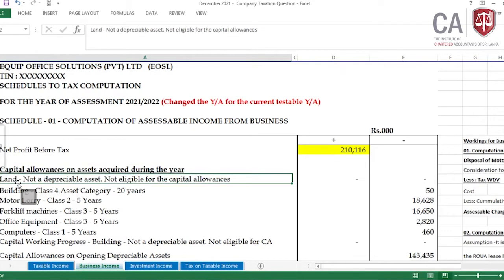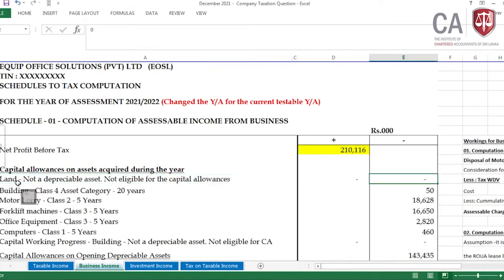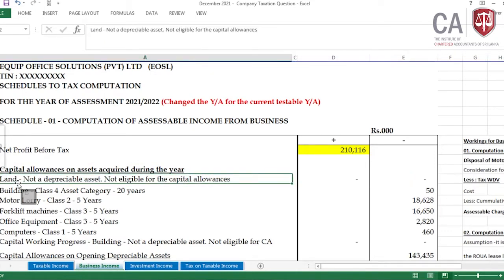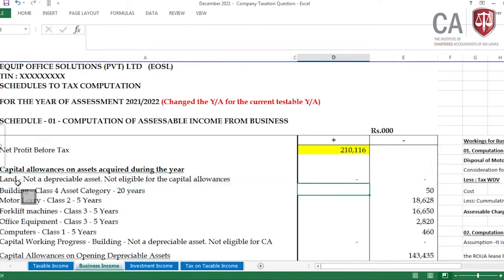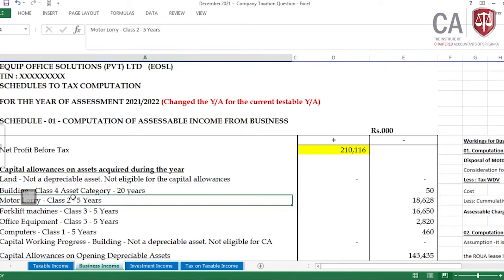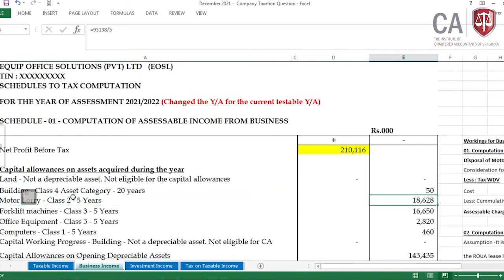Land is not a depreciable asset, so it is not eligible for the capital allowances; nothing is given. Building is a class 4 asset category with 20 years, so 1000 divided by 20. Then the classes I have given for your explanation. Then the motor lorry is a class 2 asset category, 5 years. There are many motor lorries.